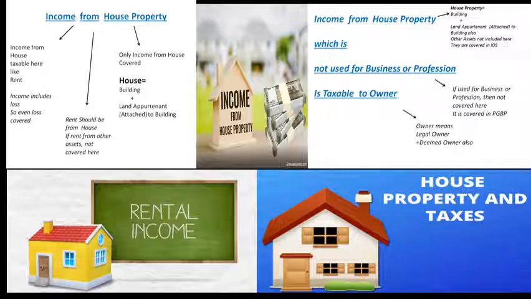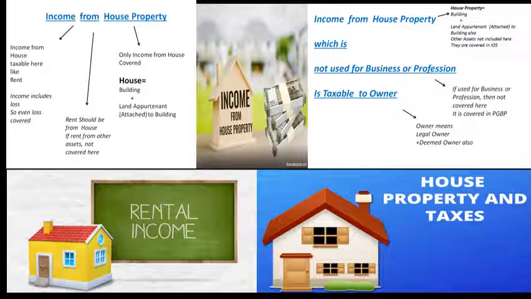And here a house means a building or the land appurtenant to the building, land attached to the building. The building means the house property which has been given for rent to other persons, plus land pertaining to the building, like a parking area or garden areas. These are considered as land attached to the building, and they are also considered as house properties. If any income is received from letting out of any machinery or assets, any other assets except a house, that is not considered under income from house property.